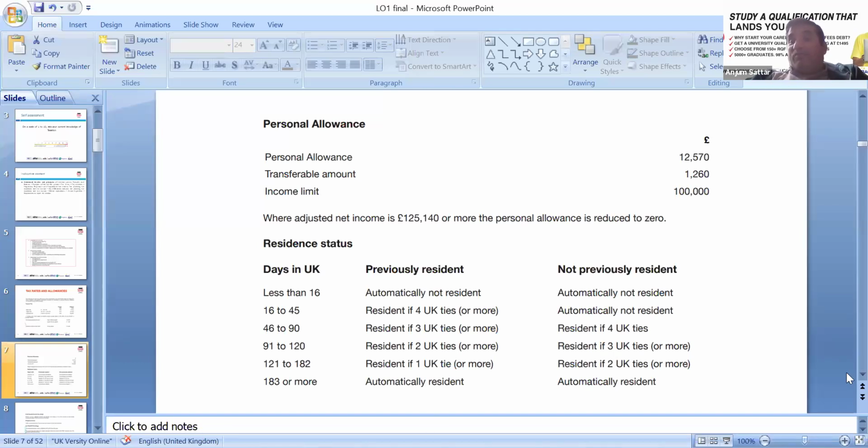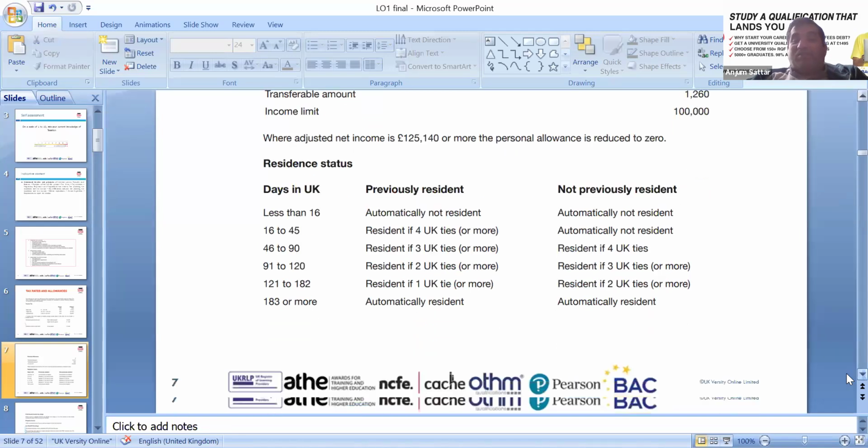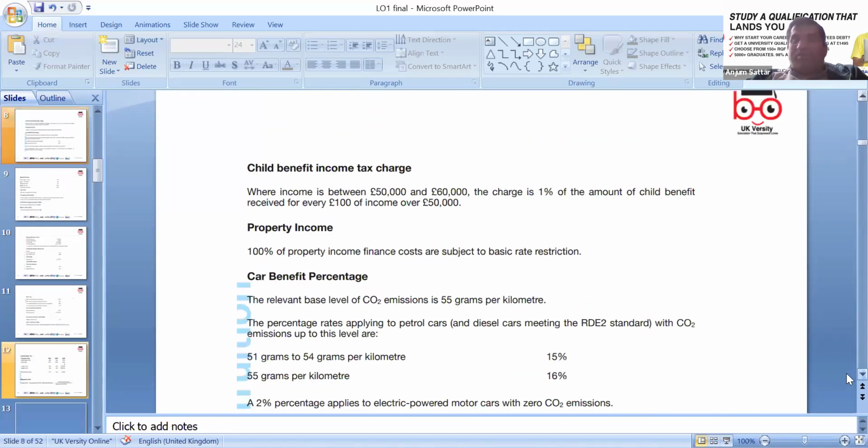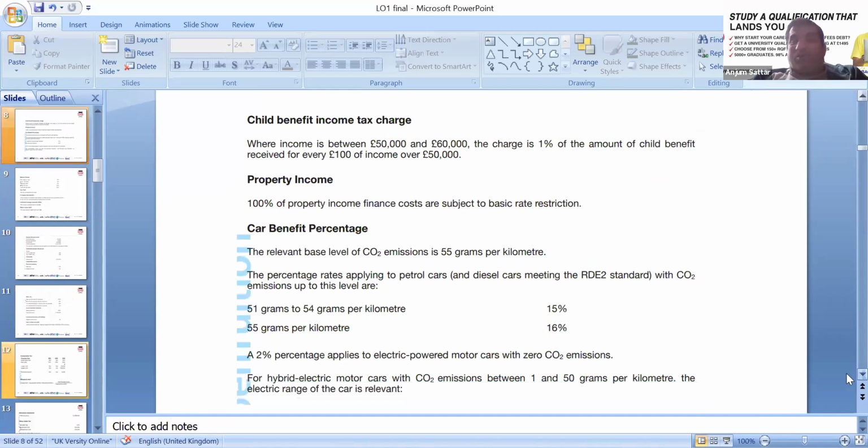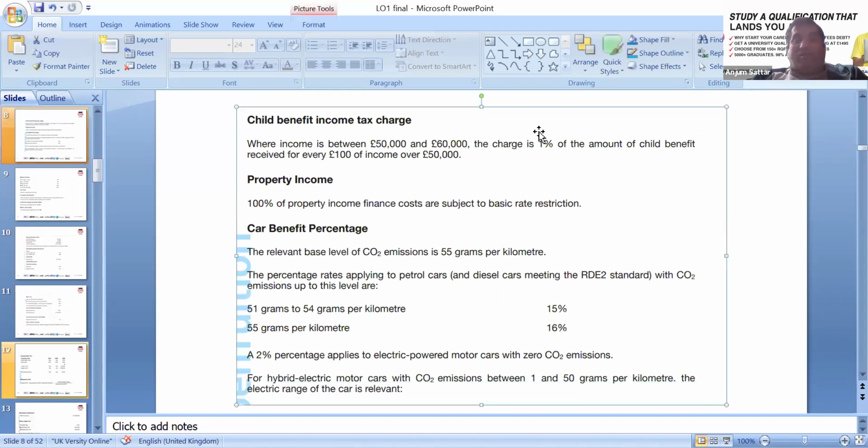And then of course, we need to look at some implications. A lot of these questions carry on: how long can I stay abroad so it does not affect my benefits? Where the income is between 50 and 60,000, the charge is 1% of the child benefit received for every 100 pounds of income over 50,000. That's 100% of the property income.